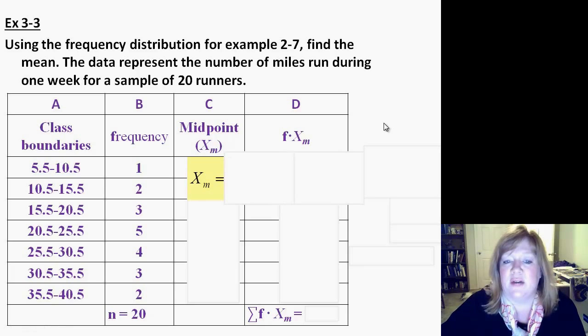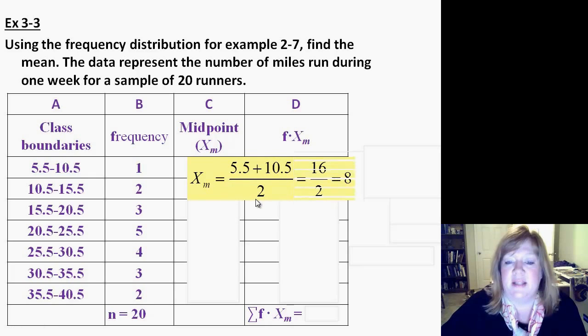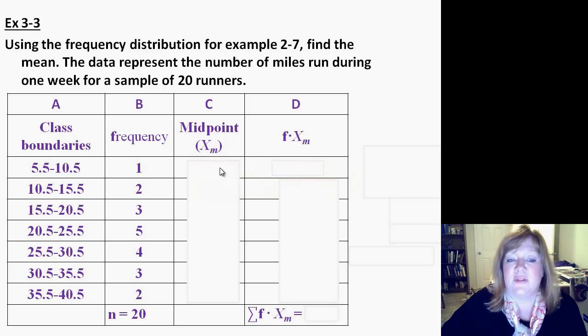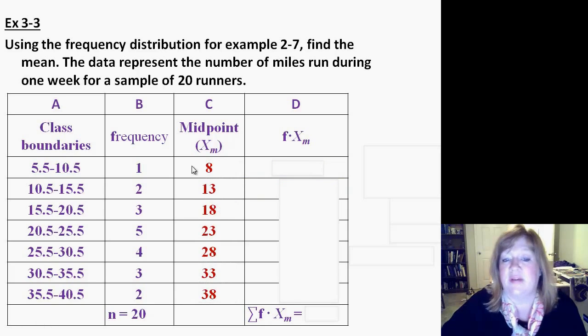Recall that to find the midpoint, you add the lower and the upper class boundary and divide by 2. So we take 5.5 plus 10.5 and divide by 2, and that gives us the midpoint of 8. So 8 is our first midpoint. I just wanted to review how to find the midpoints: add those together, divide by 2. We do this for each of these classes. So you get 8, 13, 18, 23, 28, 33, 38.